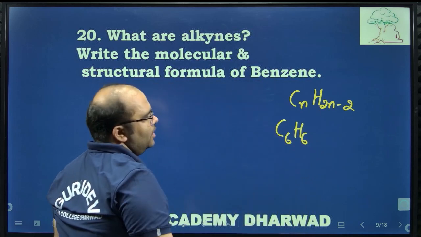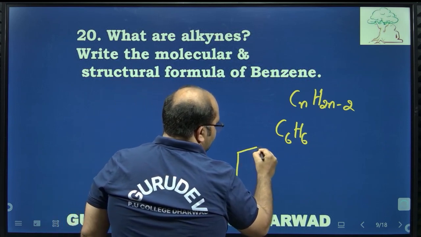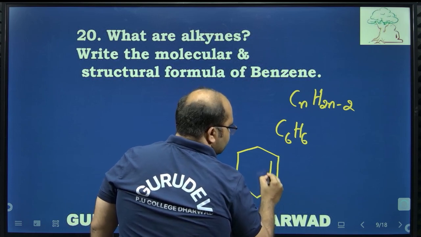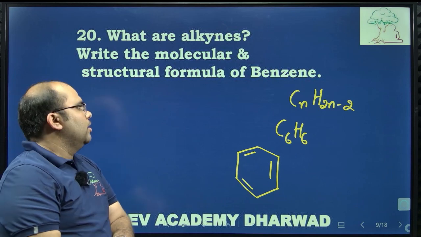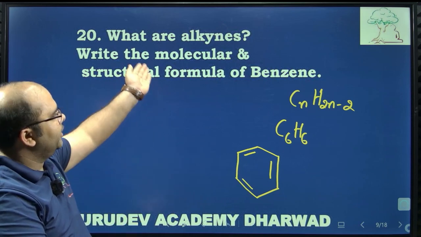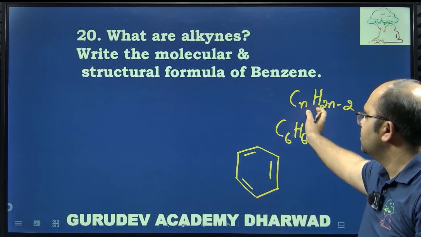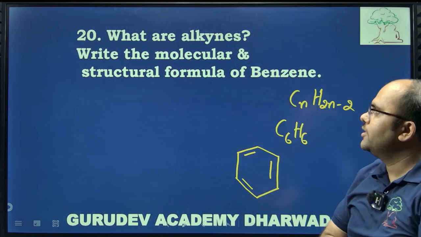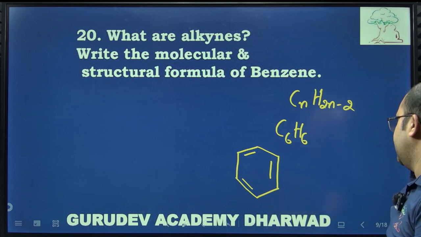C6H6. That is the molecular formula of benzene. Structural formula, yes, of course, the hydrocarbon which is having the aromatic ring. That is the structural formula of the benzene. So here alkynes are those unsaturated hydrocarbons which carry the general formula CnH2n minus 2, and the second part, for the molecular formula you have to write C6H6, and for the structural formula you have to write the closed benzene ring structure.